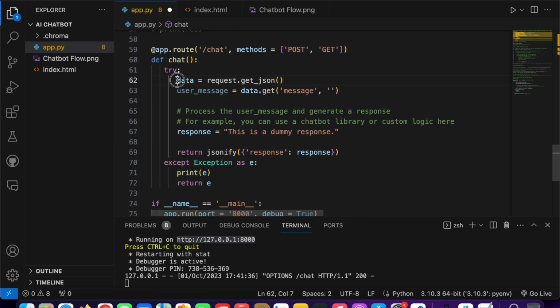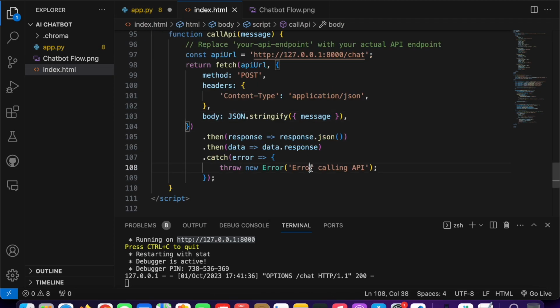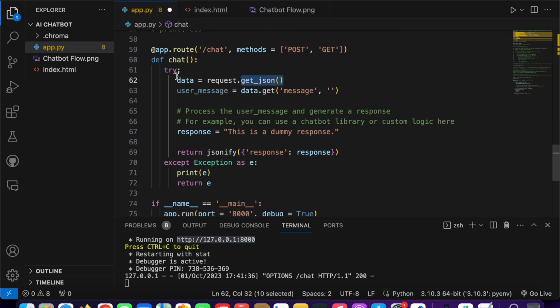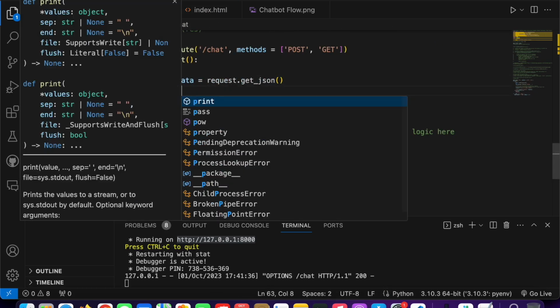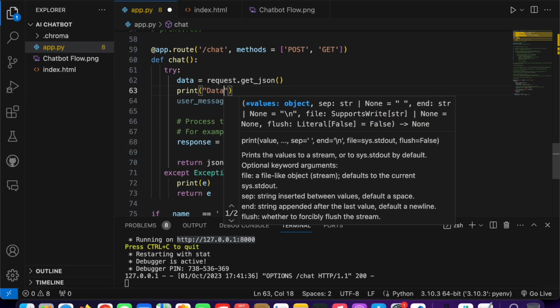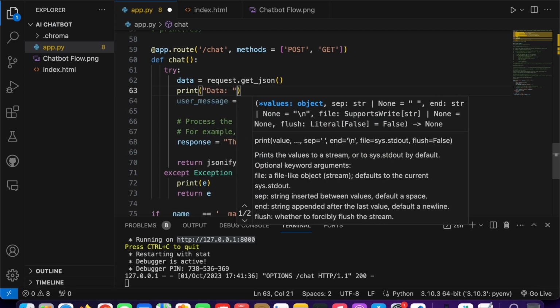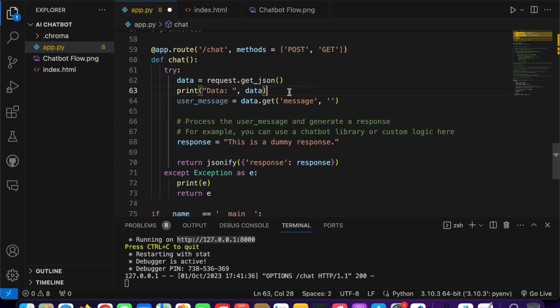So okay, what this line does is access the data from our front end side. Whatever message we pass here, it parses it in the backend and gives it to us in the data variable. So just try to print it out, data, and I just did that so the console looks clear.